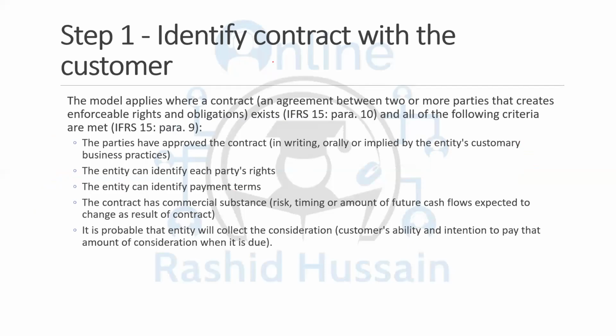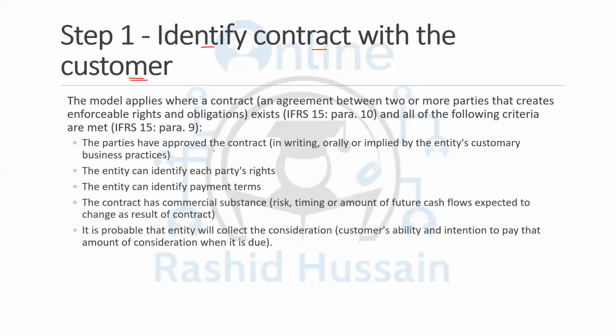So now we have step number 1. Step number 1 is identify the contract with the customer. This is some knowledge which you have studied in your F4 exam, that there should be a legally binding agreement within the contract. It can be a written agreement, a verbal agreement, an oral agreement. Because we know the 3 essential elements of a contract are offer and acceptance, consideration, and intention to create legal relations. And the contract can be written, or even a verbal contract.